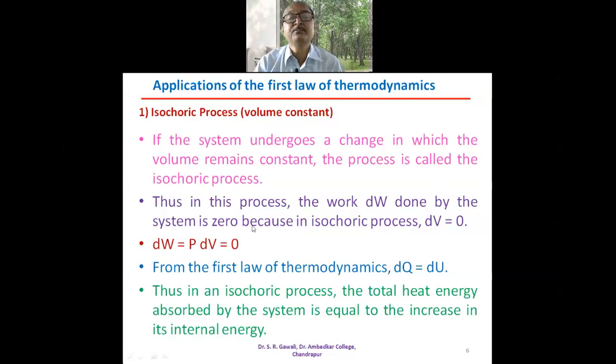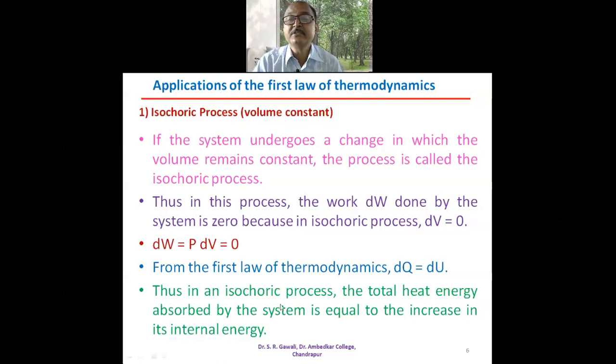Thus in this process, the work done W by the system is 0. Work done is nothing but P into dV, pressure multiplied by the change in volume. As the volume remains constant for this process, the change in volume will be 0, and therefore dW will be 0. From the first law of thermodynamics, we can write dQ is equal to dU, as dW is 0.